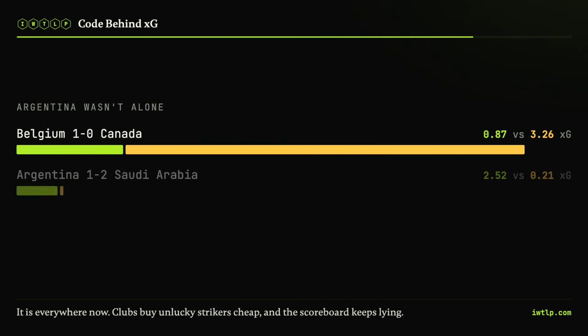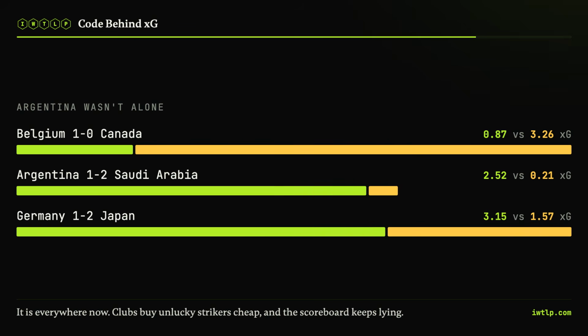This is why XG is everywhere now. Clubs use it to find strikers who are getting into great positions but getting unlucky and buy them before the goals arrive. Broadcasters put it on your screen at halftime. It changed how an entire sport argues about who is good. And Argentina's opener was not a fluke of the method. Germany out XG'd Japan and went home. Brazil out XG'd Cameroon and lost. The scoreboard gives you the ending. The math shows you the plot.